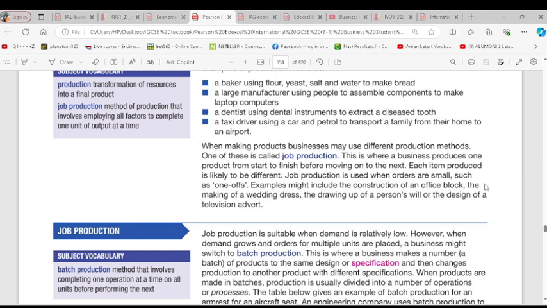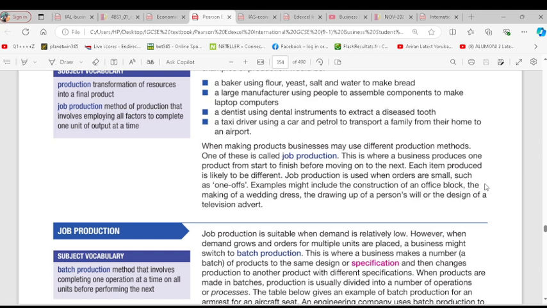Job production is basically making one product from start to finish. Whatever you use in producing it, it simply means that you are producing a product from the start to the finish. It's just one product. That is job production. You want to produce a cake now. You produce the cake with the specification. That is all you want to produce. Do you understand job production or not?